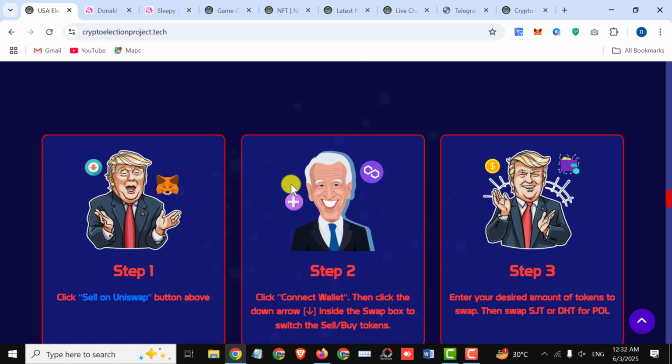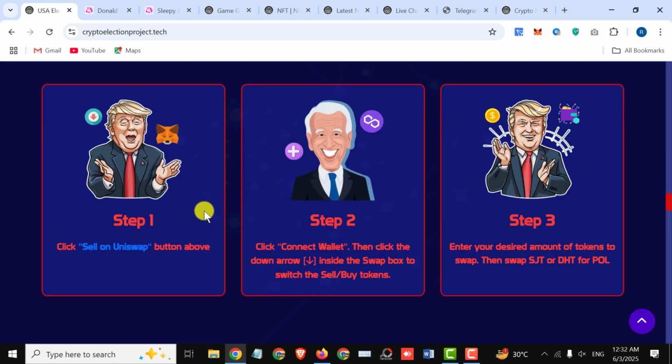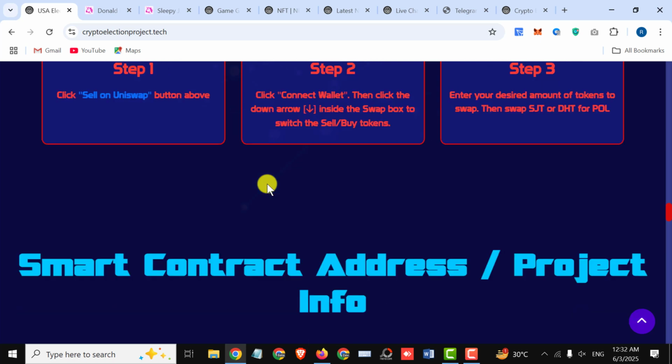And next, we have how you can sell these tokens. Simply click the Sell on Uniswap button, click connect wallet, then click the down arrow inside the swap box to switch the sell and buy tokens. Enter your desired amount of token to swap, then swap SJT or DHT for POL.